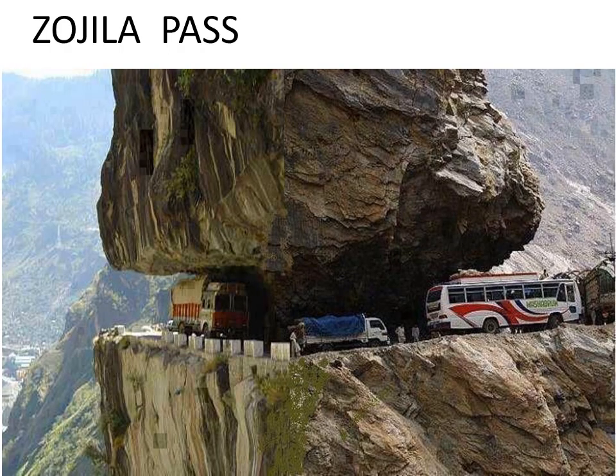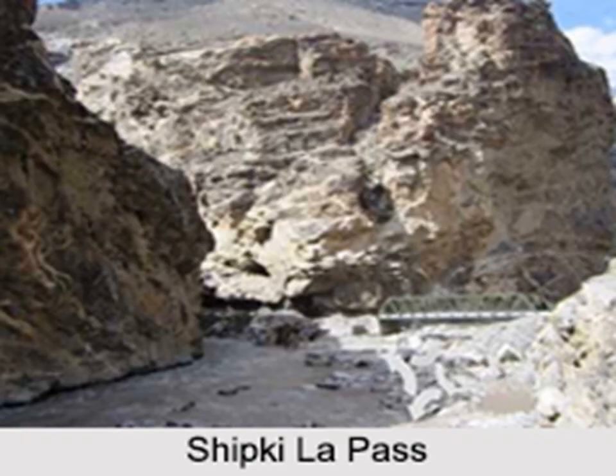Zojila is a high mountain pass in the Himalayas in the Indian Union Territory of Ladakh. Shipkila is a mountain pass and border post on the Indian-China border.